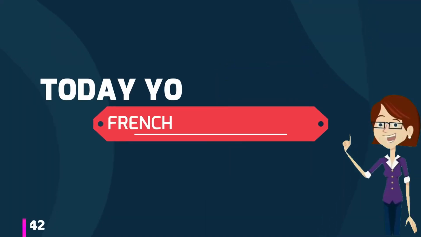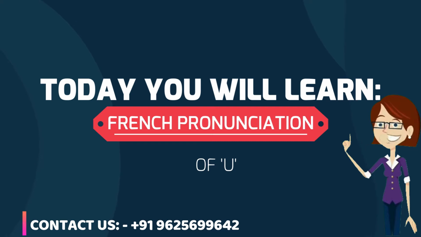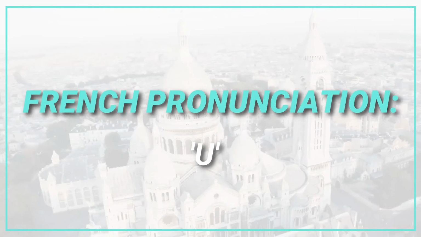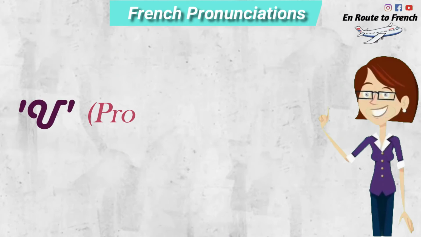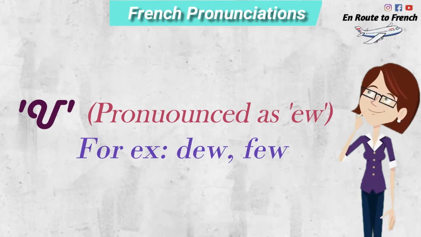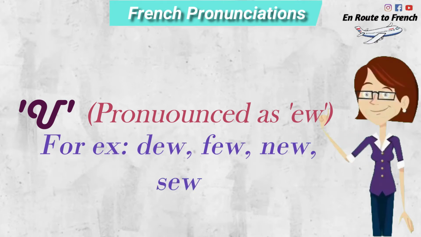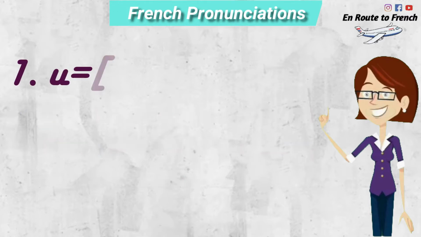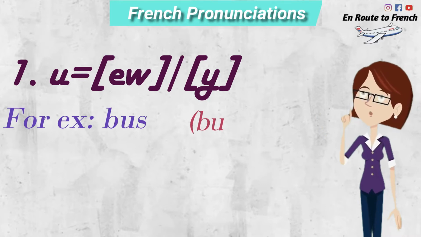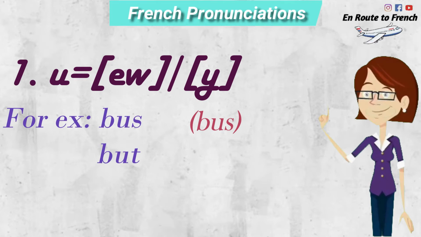Today we are going to deal with one of the most important pronunciations in French. That is the pronunciation of U. So we say U in French as "u", just like in the English words do, few, new, sew. So it's not just U but "u" combined together. For example, bus, which means bus. But, which means goal.